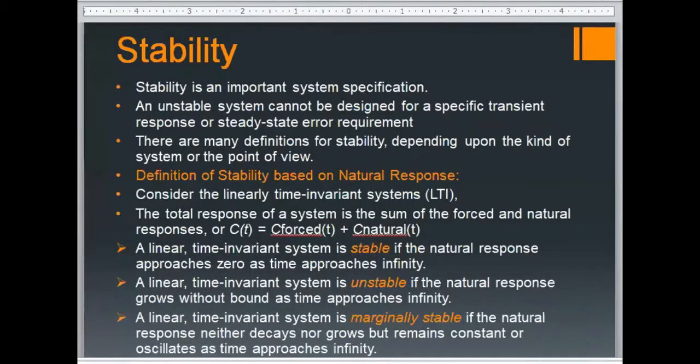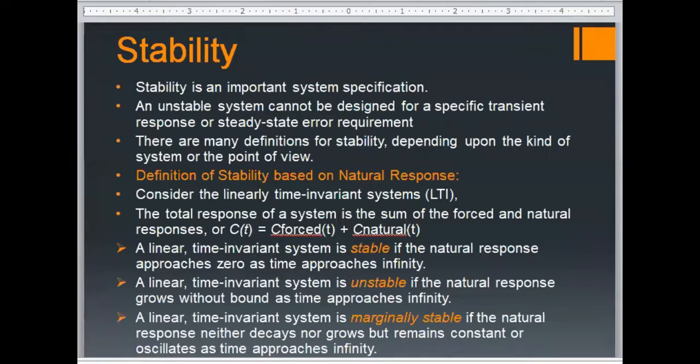Stability is the second measure. This is actually the most important criterion or measure for the analysis. Why? Because if your system is unstable, then it doesn't matter what your transient response is or what your steady state response is, because the system itself is unstable. An unstable system will not give you the output that you actually desire.